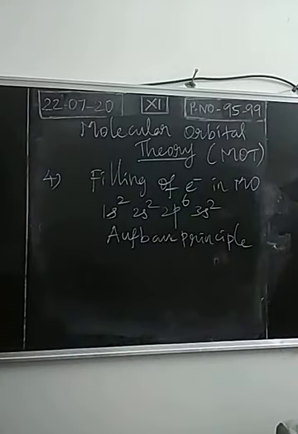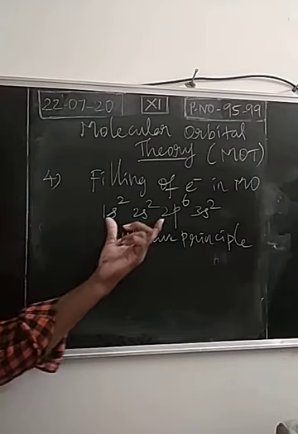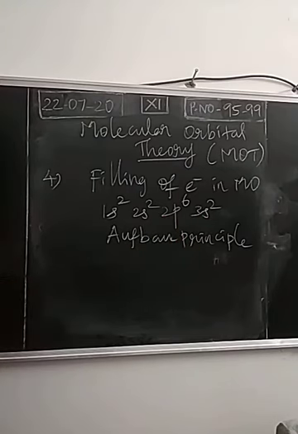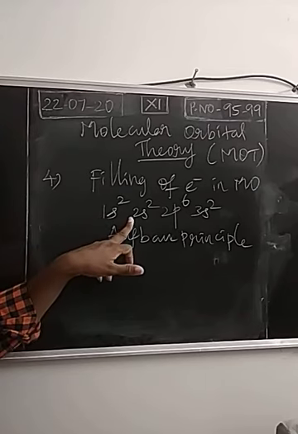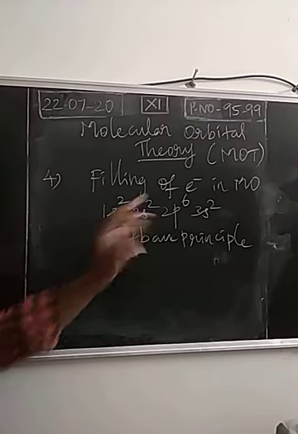So the Aufbau principle deals with the increasing order of energy of orbitals. It deals with which orbital has low energy and which orbital has higher energy. The orbital with least energy is 1s. Comparing 1s, 2s has more energy. Comparing 2s, 2p has more energy.